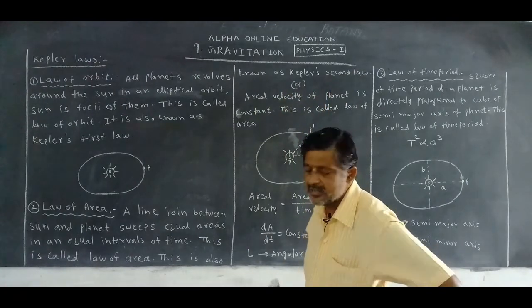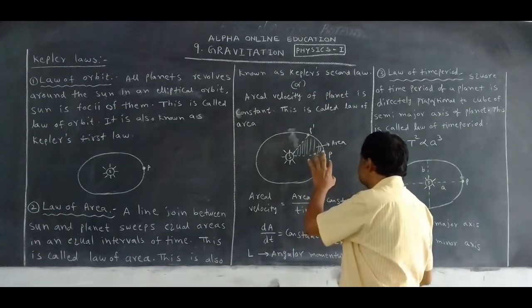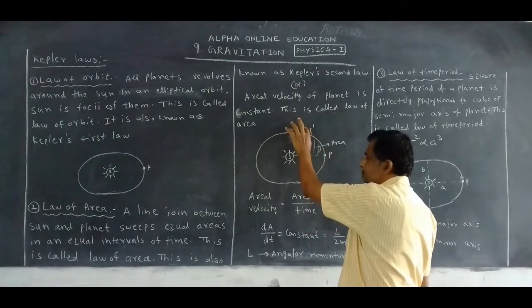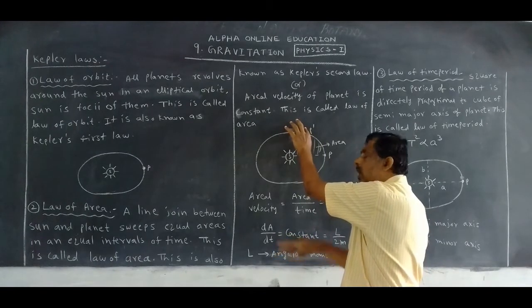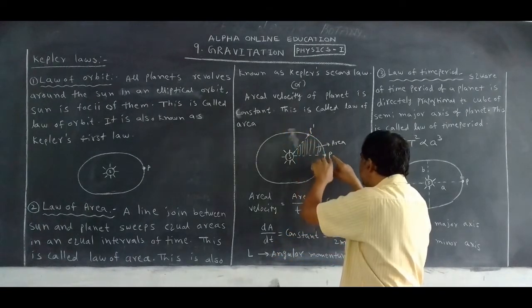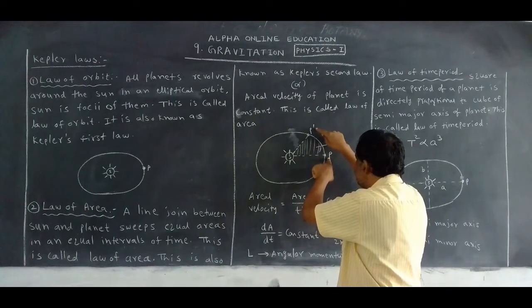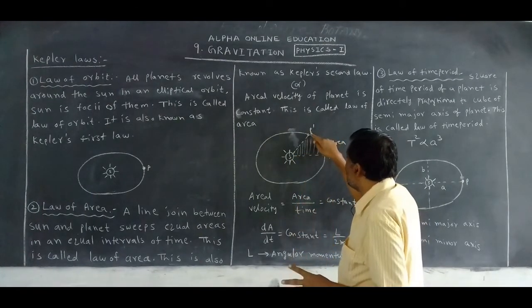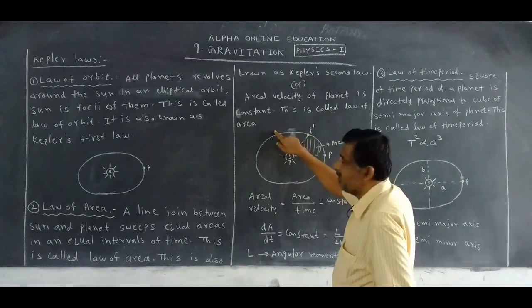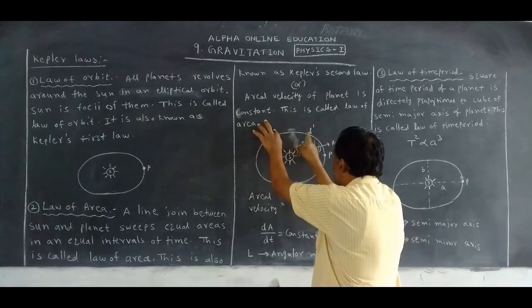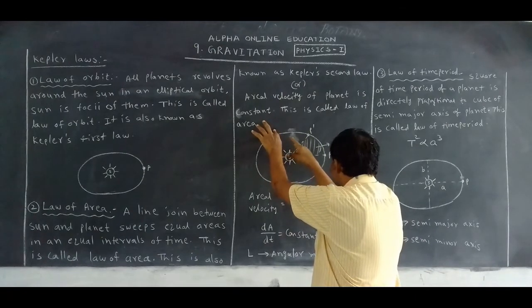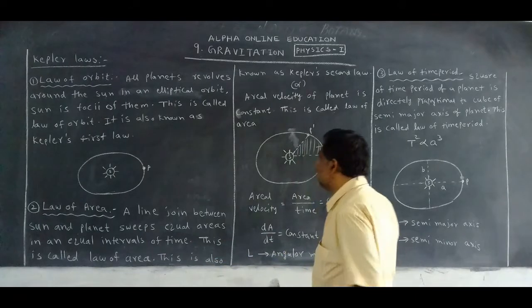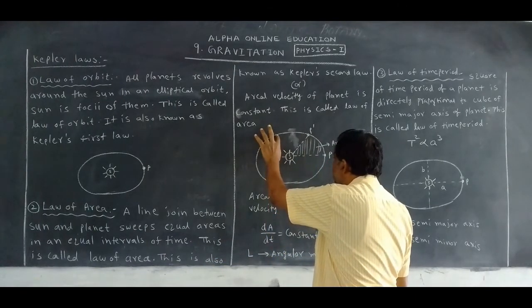Now what is the meaning of that? This is the first position of the planet. After some time, take 1 hour or 2 hours. After 1 hour, the planet moves from here to here. It occupies some area. After another hour, it reaches here and occupies this area. This area and this area, what happens? They are the same. After 1 hour, it may move from here to here.